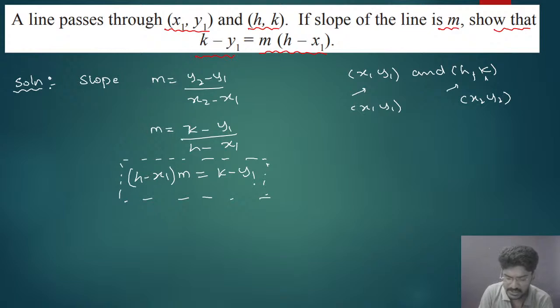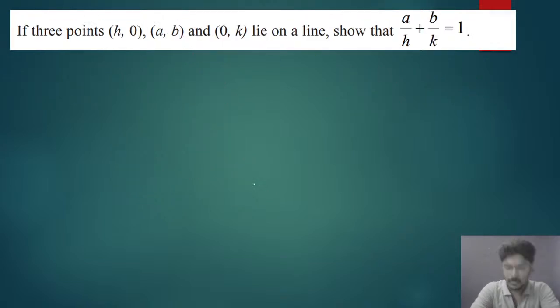Have you understood this? Most of you are giving the right answers. Quickly tell me, have you understood this? Okay. Now I can go for the next problem.